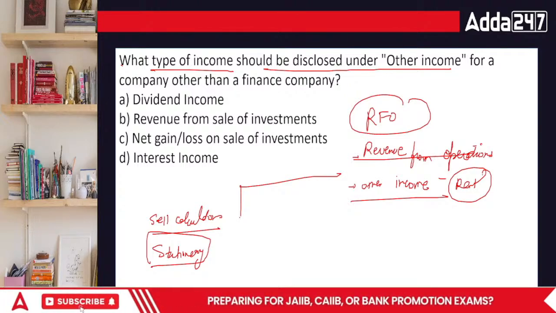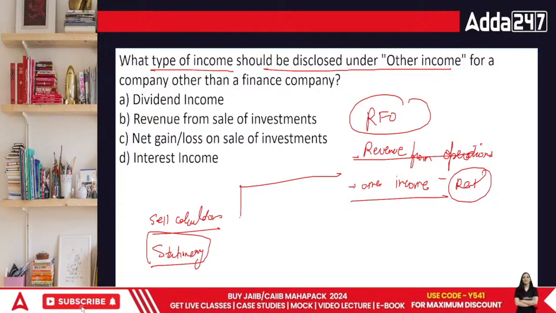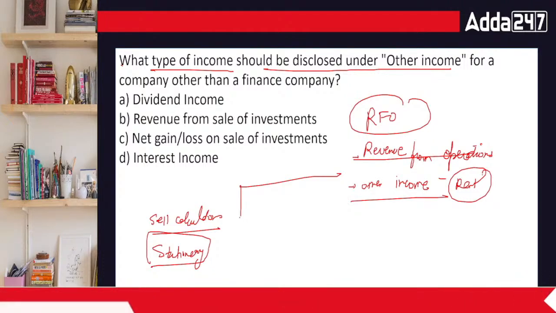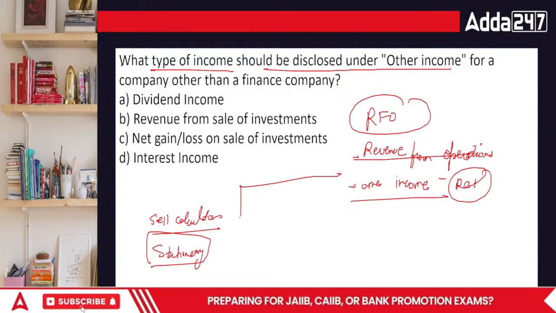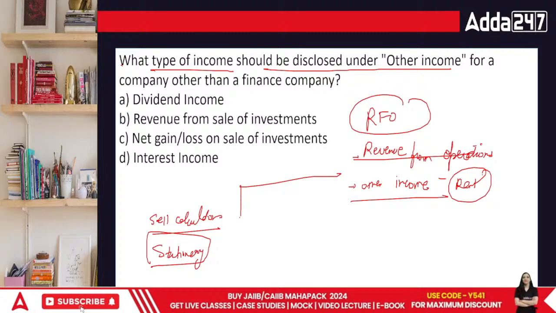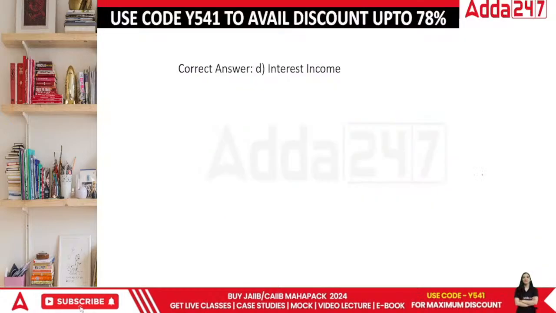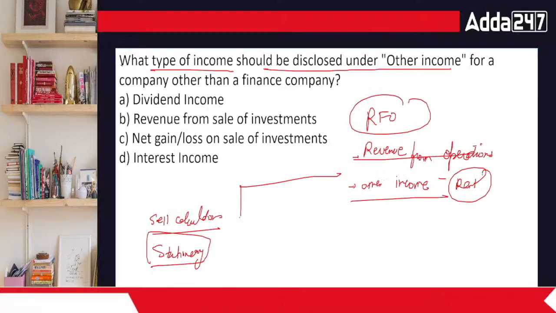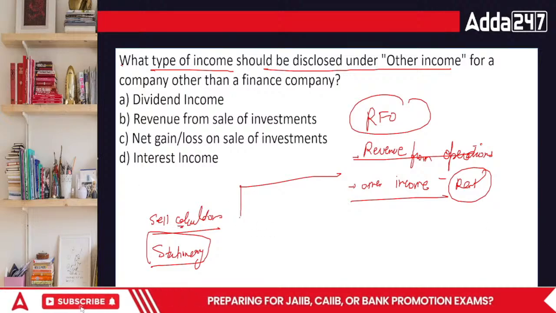If you are other than the finance company, na, that means anything else, whatever income you're receiving, is obviously non-finance. That means, I think in the other income, we will include net gain or loss. Acha nahi, this is shown separately, sorry.